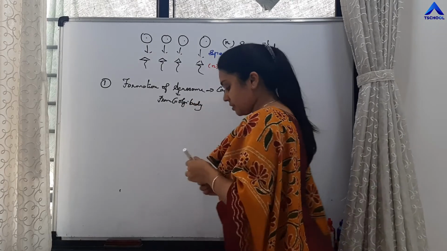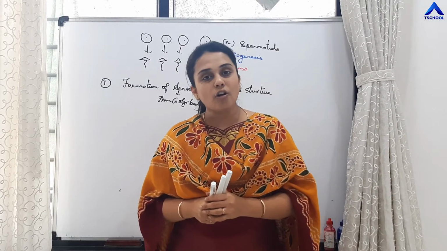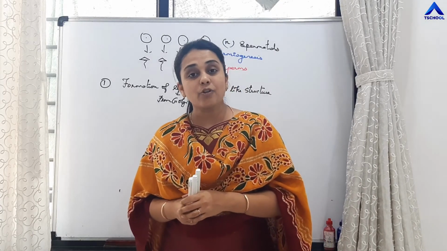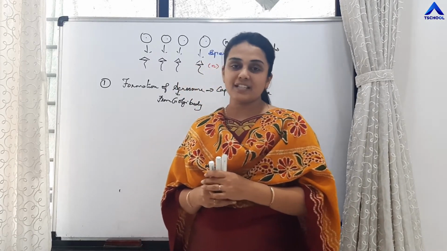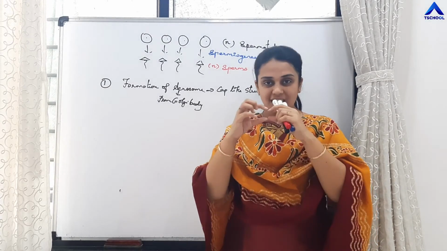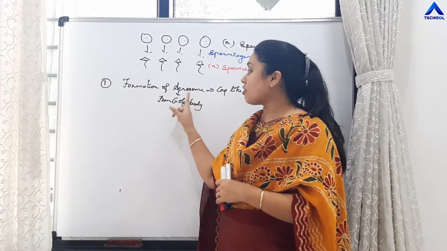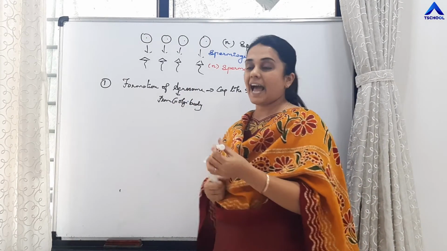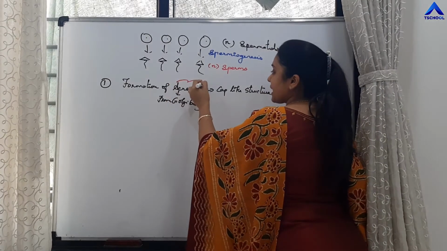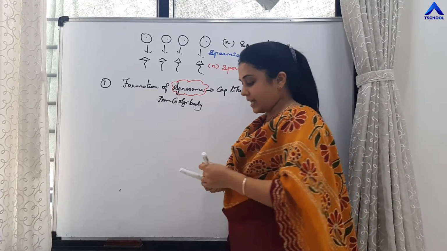If you remember the chapter cell of your 11th standard, we have studied different organelles. In that we have studied about Golgi body, and that it is involved in the formation of phragmoplast, which is the plate used for cell division. Similarly, Golgi body also forms acrosome, which is a cap-like structure. So this is the first change that happens.